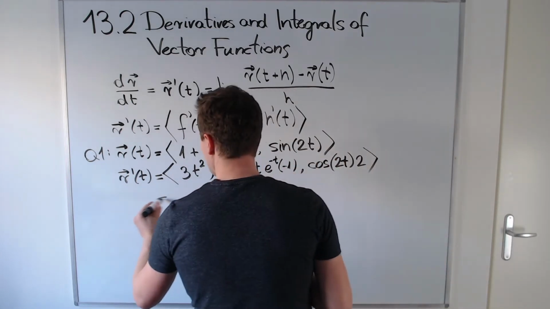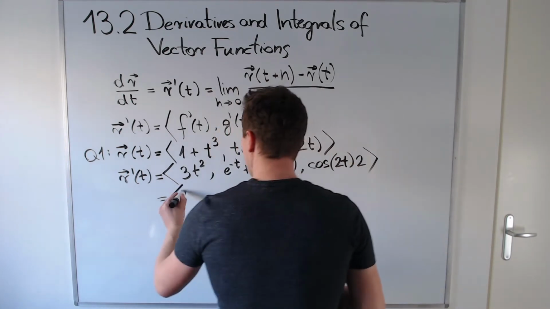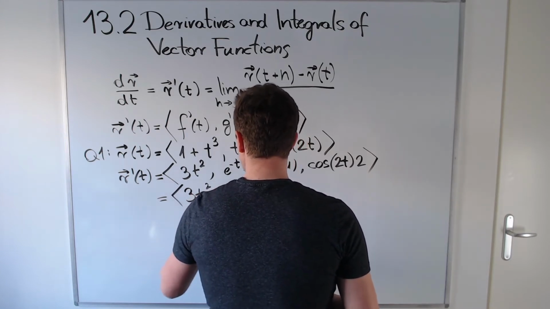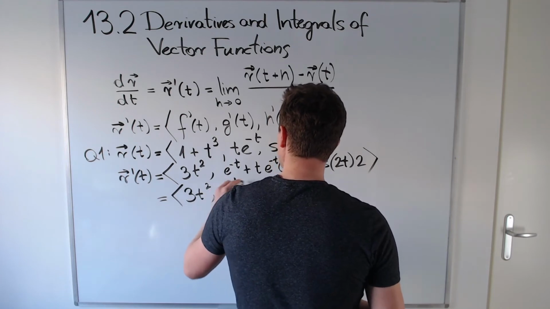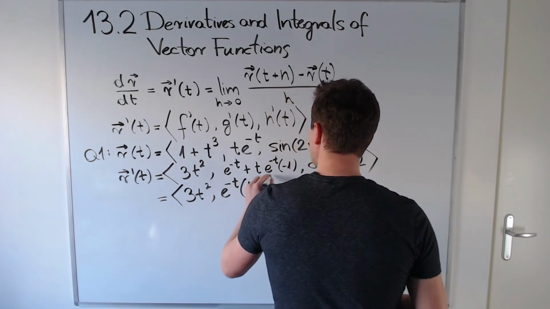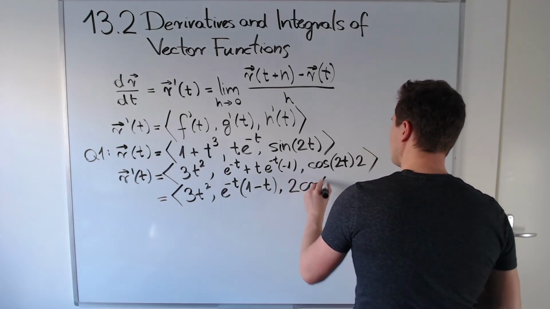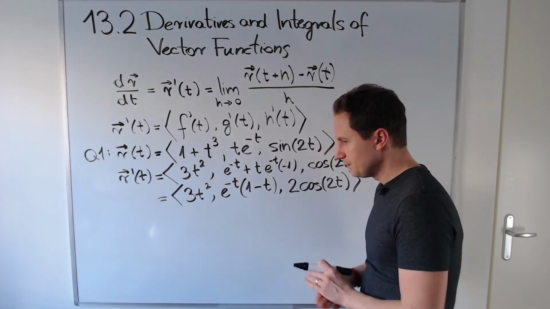So what we have for this derivative is 3 times t squared for the first component, then e to the minus t times 1 minus t for the second component, and twice the cosine of 2t for the third component. Okay, so I hope that was clear.